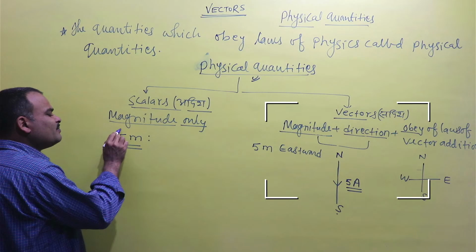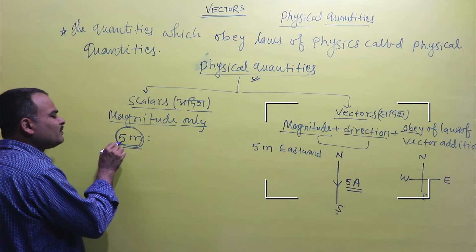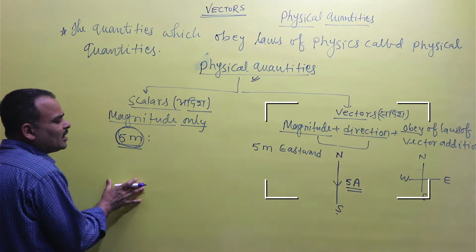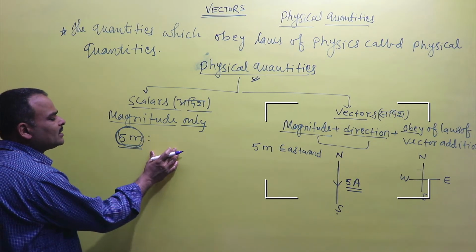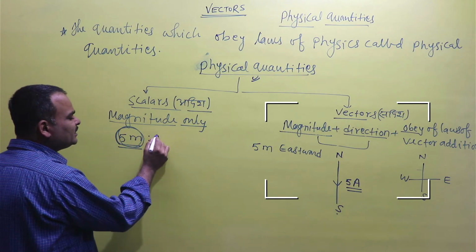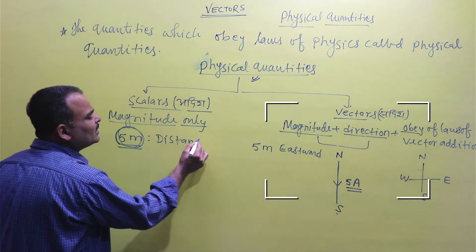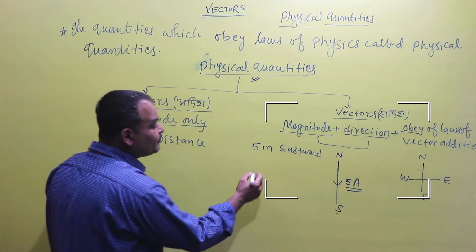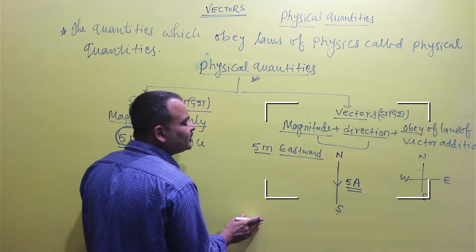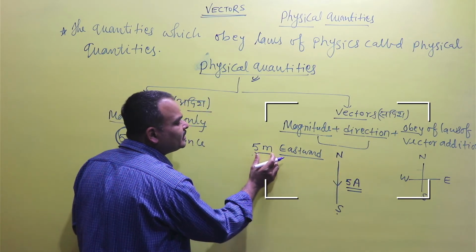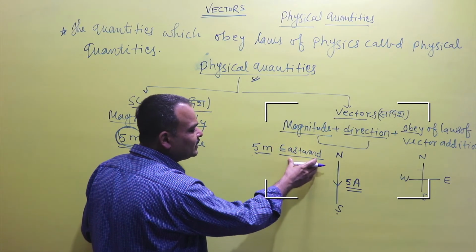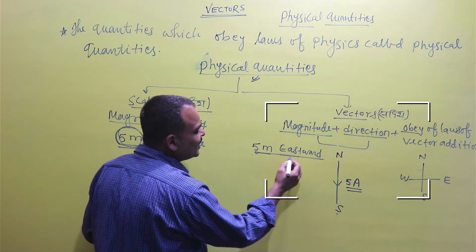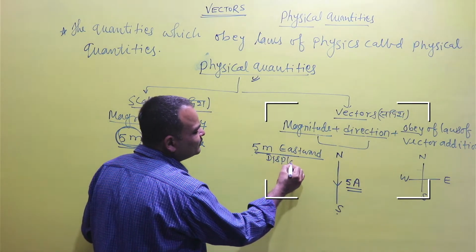You have only magnitude, 5 meter. So it possesses only magnitude. It has no direction. So 5 meter is a distance and it is a scalar quantity. But 5 meter in the direction of east means 5 meter is magnitude and eastward is the direction. So 5 meter eastward is a vector quantity and is called displacement.